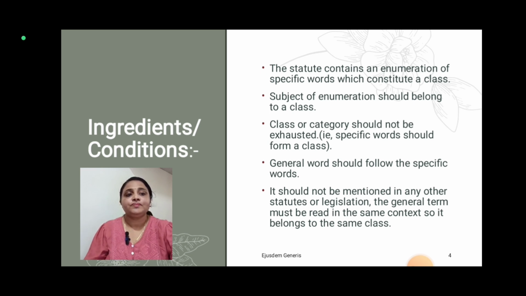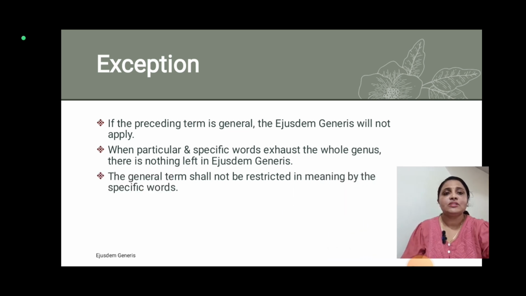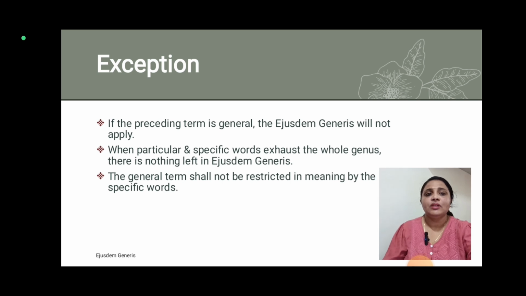Now there are some exemptions. You can see that if the preceding term is general, Ejusdem Generis will not apply. For automobiles, for example, we cannot say which automobiles, but we would have to say there should be a category like land-based. So if the preceding term is general, Ejusdem Generis will not apply.